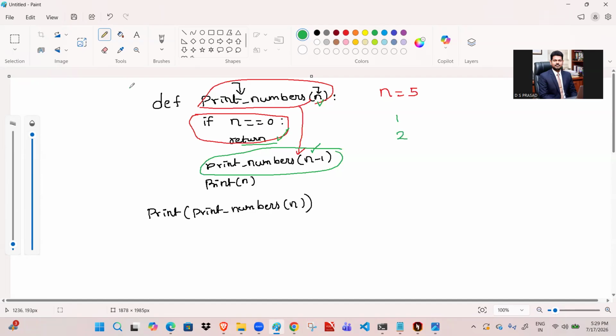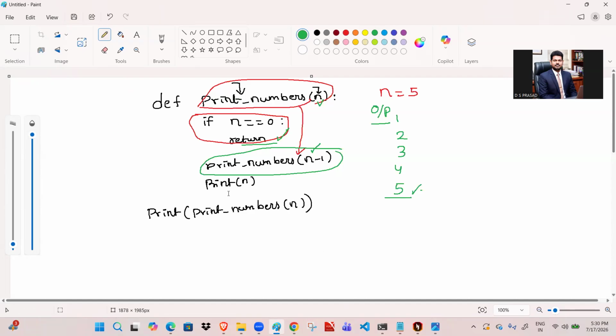What is the output for this? 1, 2, 3, 4 and then 5. So the output is 1, 2, 3, 4, 5. How I got this output, all these things we will learn one by one in the upcoming sessions.